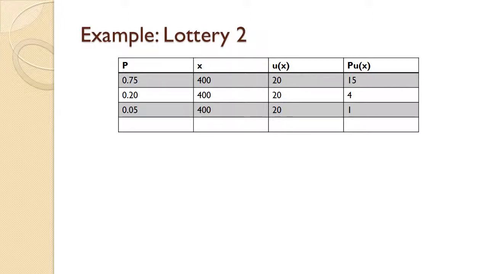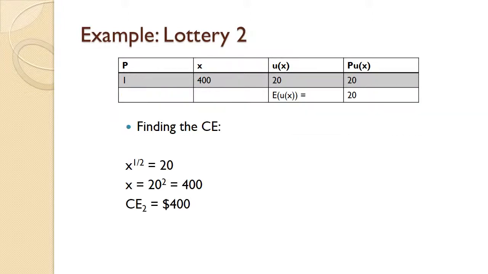The utility for each of these outcomes is also 20, and we can just multiply that utility of 20 by each probability. Notice that since the payoffs are the same in every single outcome, we can really collapse this table into a table that has only one single outcome. That is a probability of 100% that the payoff is $400. That will give a utility level of 20, and that probability of 100% times the utility level of 20 gives an expected utility of 20 as well.